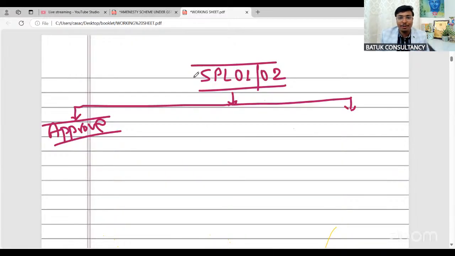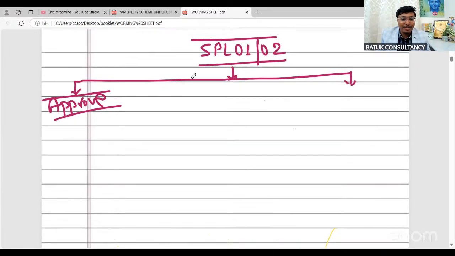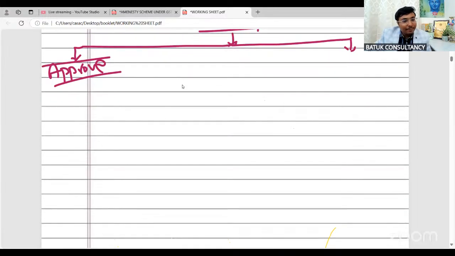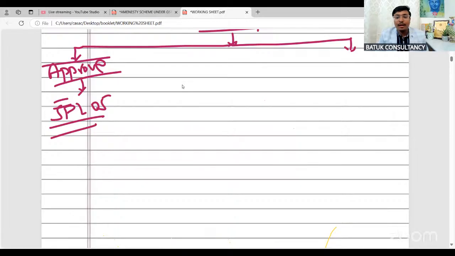Now, whenever you go for your practical things, it will depend on that time. Now, the departmental authority is going to approve your amnesty scheme. In that case, they will pass the order in form SPL05.